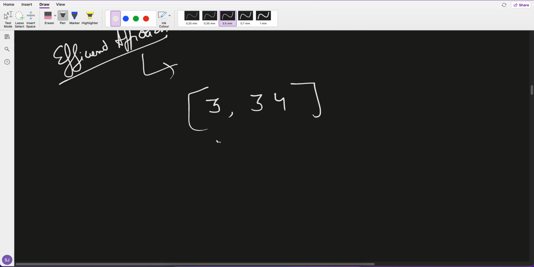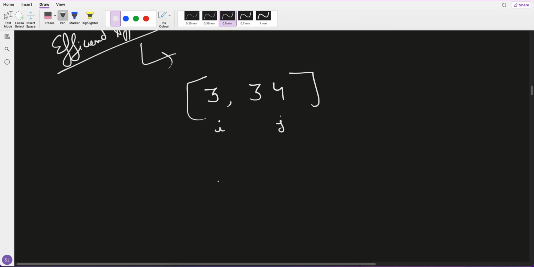So let's say this is my I and this is my J. Now we have to pick which one. In this array, which one to pick first? Either I put the same, 334, or 34 3. Which one to put? So we have to do a combination. I have to check I plus J and compare it with J plus I. So I am just treating it as a string.